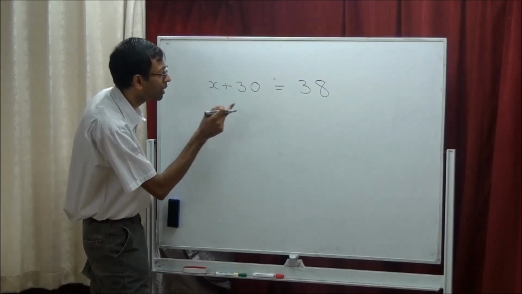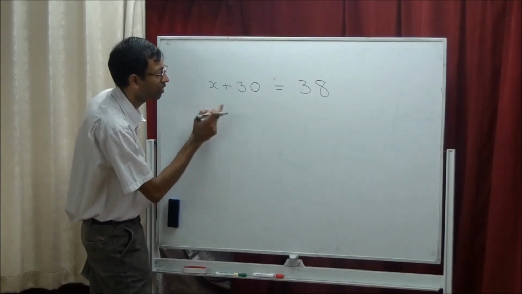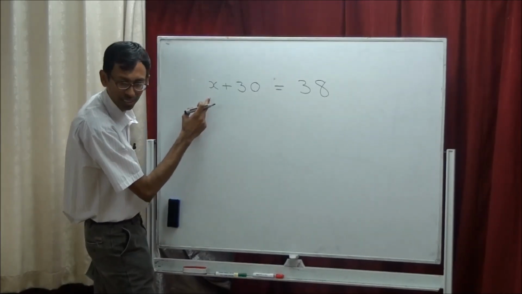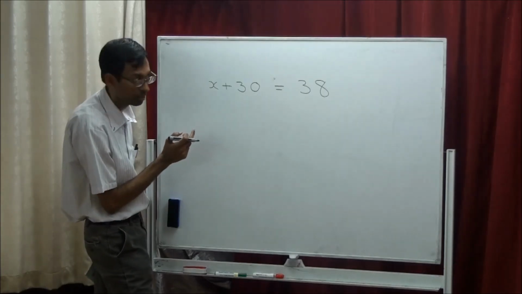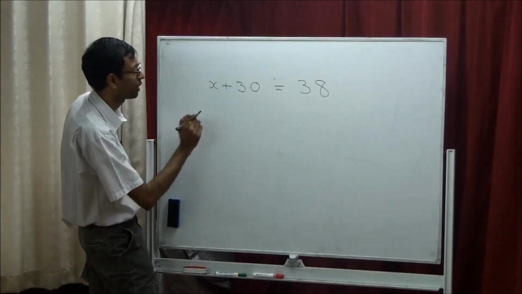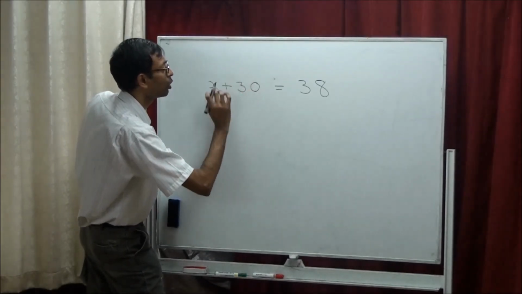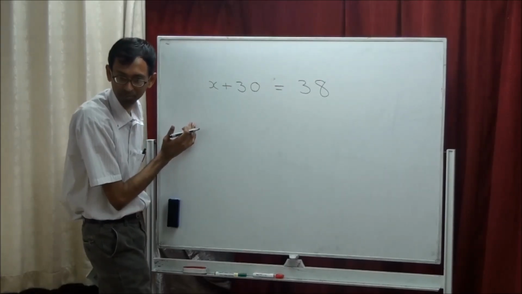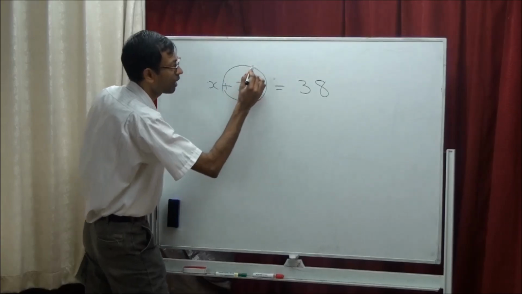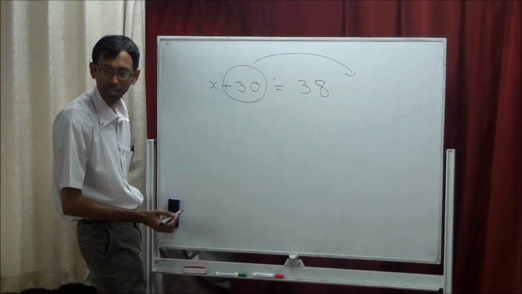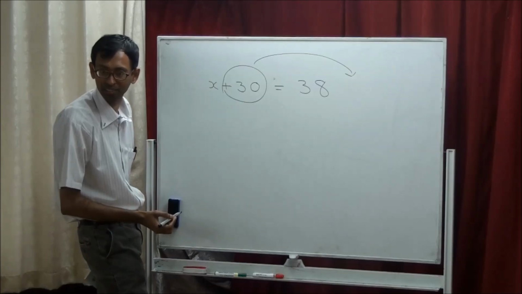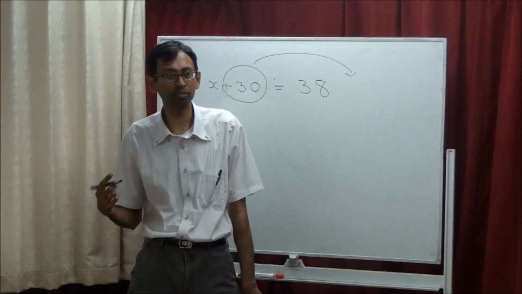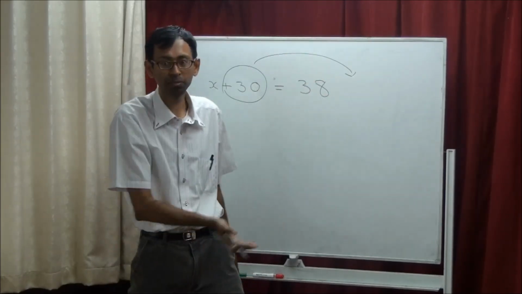What is unknown here? X is unknown. 30 is known. 38 is also known. We only don't know the X. Usually to solve this puzzle, or this equation, we move all the known things onto one side and put only the unknown thing on the other side. This plus 30, if you take it to the other side, becomes minus 30. Plus, if you take it to the other side, becomes minus. Minus, if you take it to the other side, becomes plus.